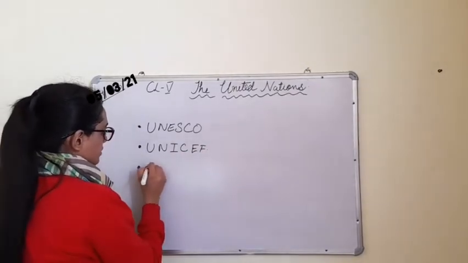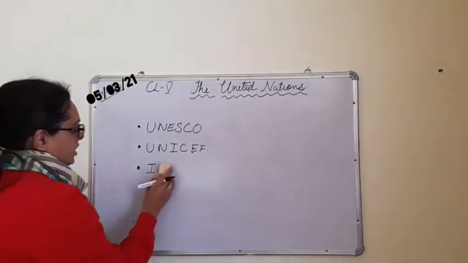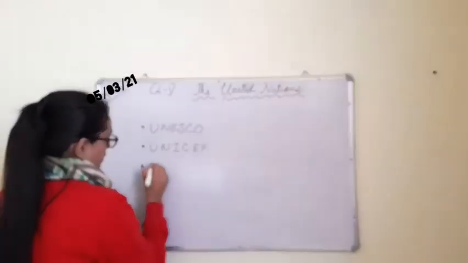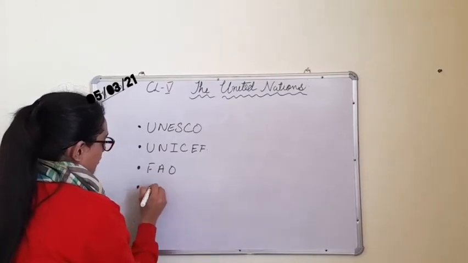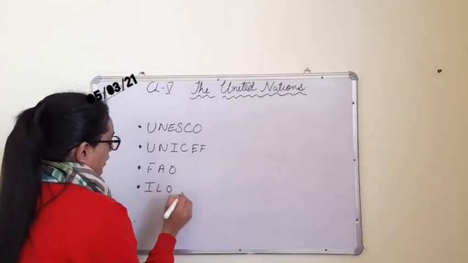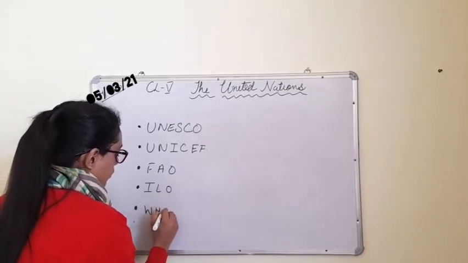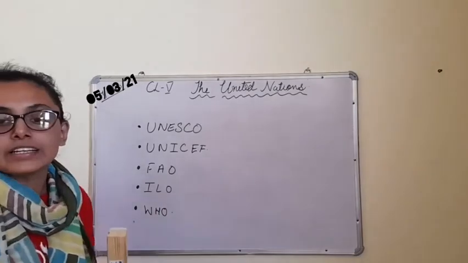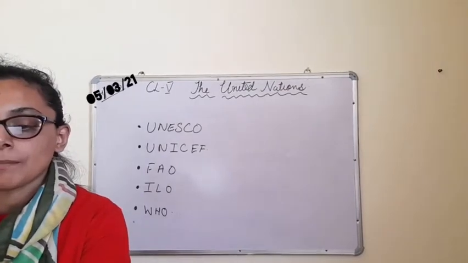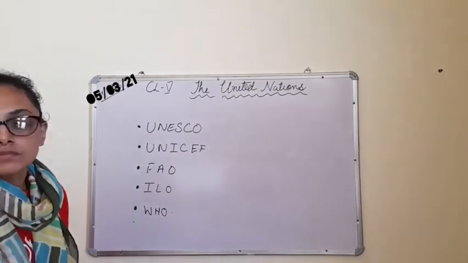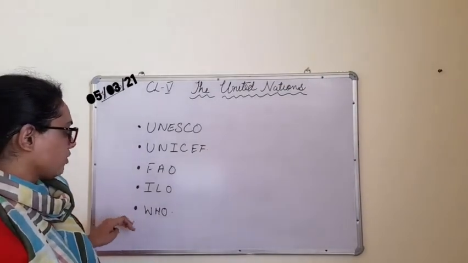Then we have FAO, Food and Agriculture Organization. Then we have ILO, International Labour Organization. And then we have WHO. Clear? Now, these are also given on page number 108. UNESCO, UNICEF, FAO, ILO, WHO.